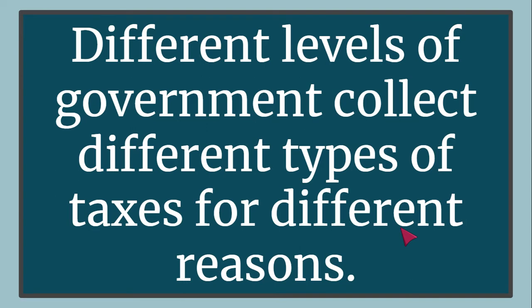Different levels of government collect different types of taxes for different reasons. So remember, because of federalism, we have three levels of government: national, state, and local. They collect different types of taxes, income, sales, or property, and use them for different things. The local government does not spend the taxes they collect on the same thing that the national government does. We're going to look first at the federal or national government.